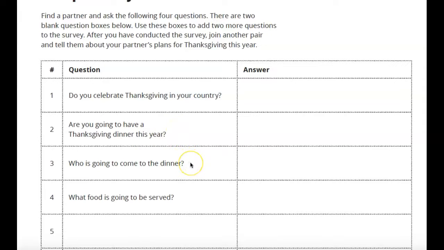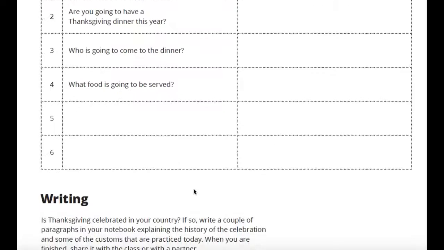If so, who's coming to that dinner? Is it family? Is it friends? What kind of food do you think will be served? Are you going to serve turkey and all the trimmings? Or are you going to have pierogies and chicken paprikash? What are you going to have for Thanksgiving? Different places have different things.